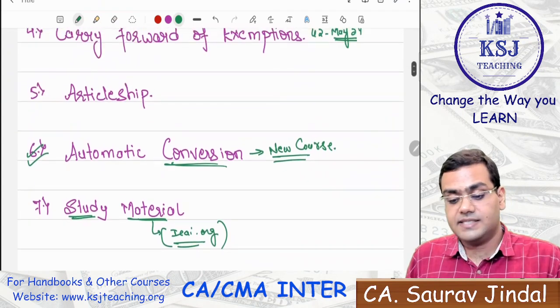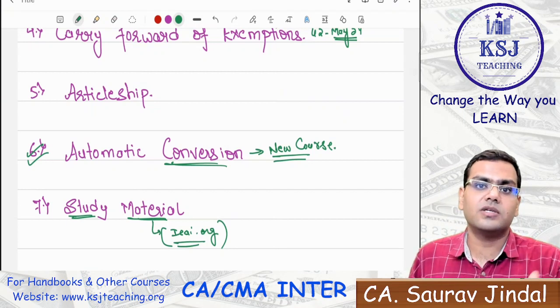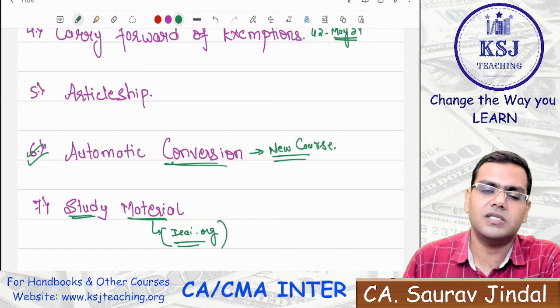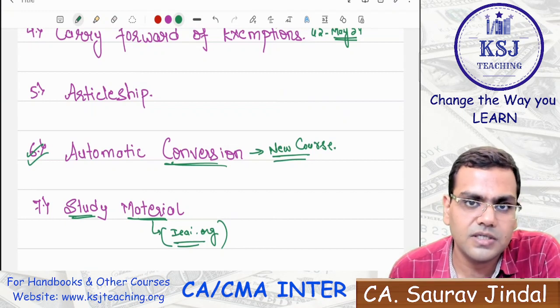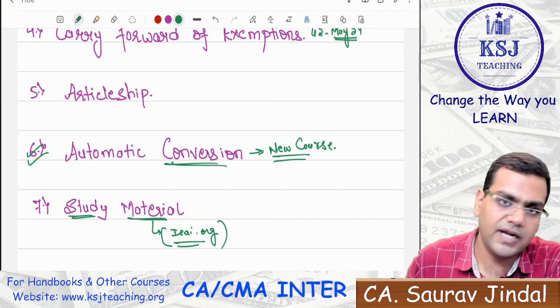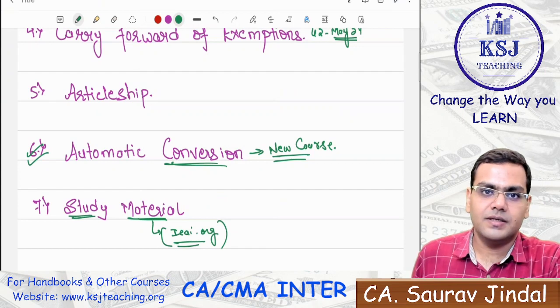Or else the ICAI might come up with some coupons or some scheme that you can get your study material after the conversion, maybe at some nominal charges or maybe free of cost, right? So that will depend. For that, we'll have to wait till 1st of July 2023. That is the CA day. We'll have to wait till that, right?